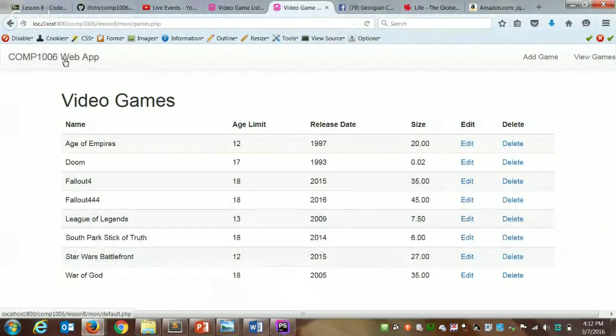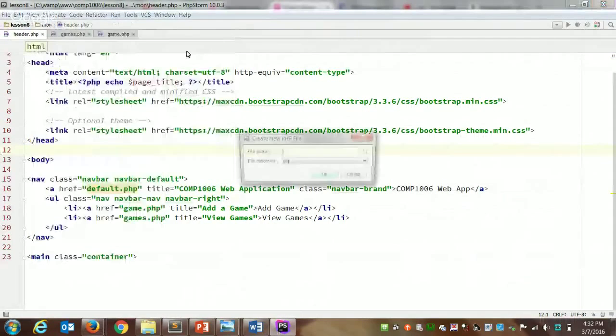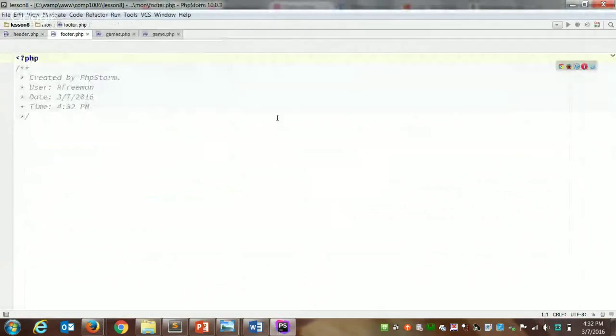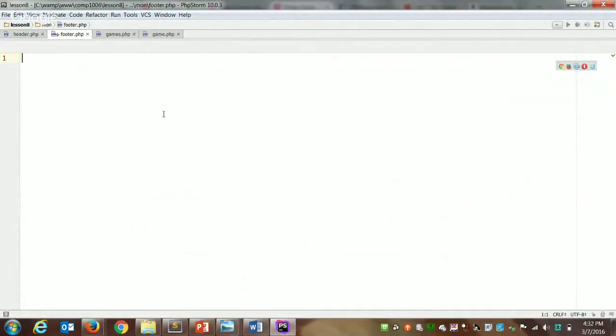Now this page is coming up, and actually we'll build our default page in a minute. What I also want to do now is build a quick footer. So let's build a footer and share that on the bottom. So let's make a new file. Let's make a new PHP file. We'll call it footer.php. What HTML tag should we have in here? What should go at the very bottom of the page?